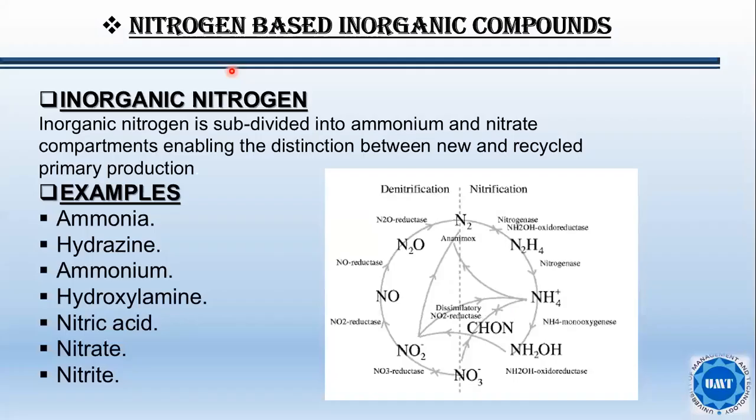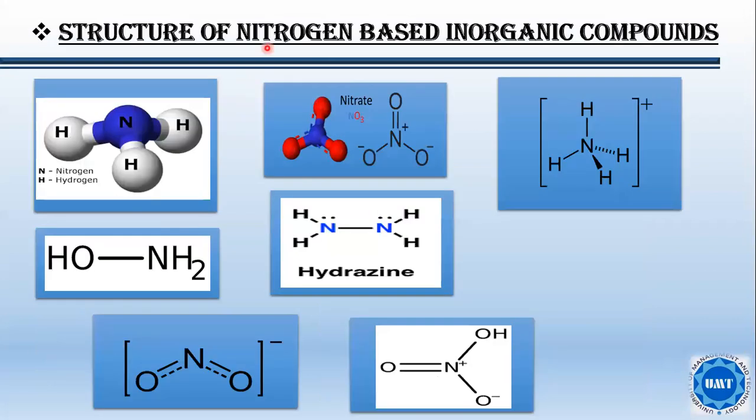So, what are nitrogen-based inorganic compounds? Such inorganic compounds which contain nitrogen are known as inorganic nitrogen compounds. Inorganic nitrogen is subdivided into ammonia and nitrate compartments, enabling the distinction between new and recycled primary production. These examples include ammonia, hydrazine, ammonium, hydroxylamine, nitric acid, nitrate, and nitrite. So these all are the structures of the nitrogen-based inorganic compounds. This is ammonia, this is nitrate, this is ammonium, this is hydrazine, this is nitric acid, this is nitrite.